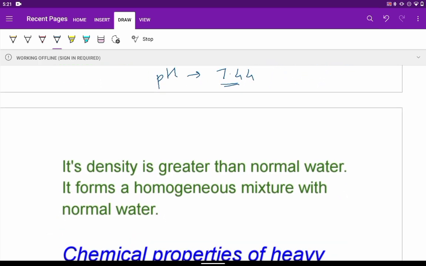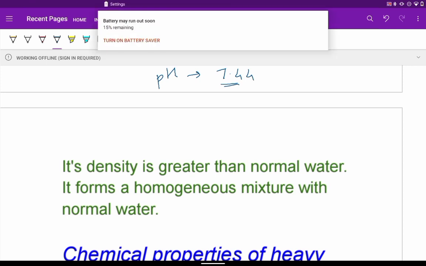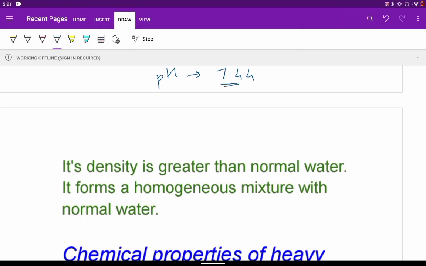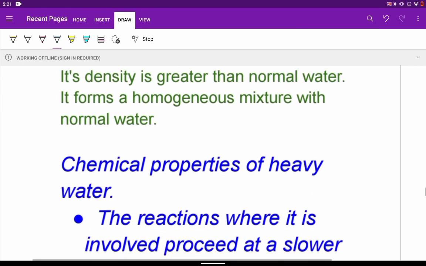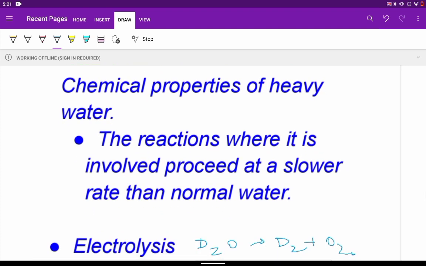So we conclude that its density is greater than normal water, but it can form a homogeneous mixture with normal water. If we see the dissociation, heavy water is less dissociated than normal water at any given temperature. And if you see the density, it is 10.6% denser.